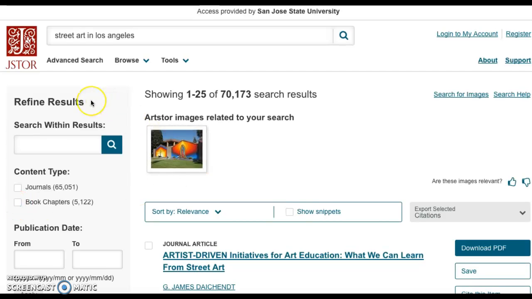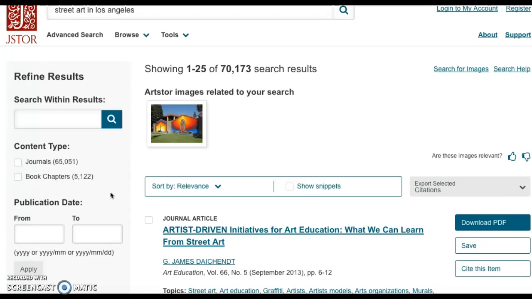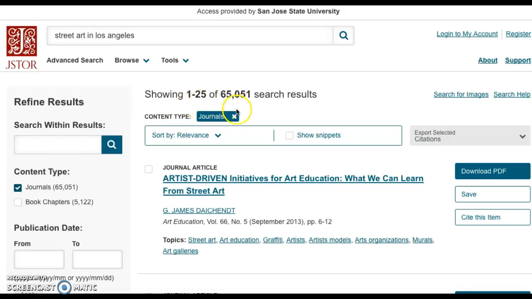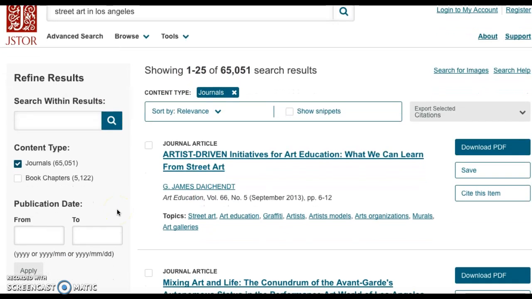And if you go to the left-hand side of your screen, you'll see refine results. So these are some of the features that JSTOR has for narrowing down your search for things that might be more relevant for the paper or project that you might have. For this, I'm going to go ahead and select journals. And it's telling me that there's 65,000. That's still quite a bit. So I want to narrow that even a little bit more.